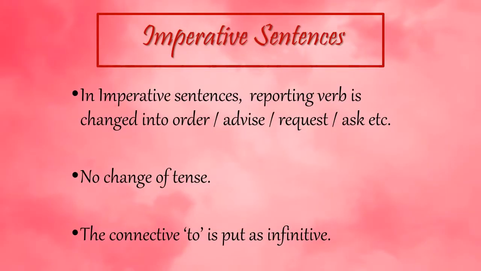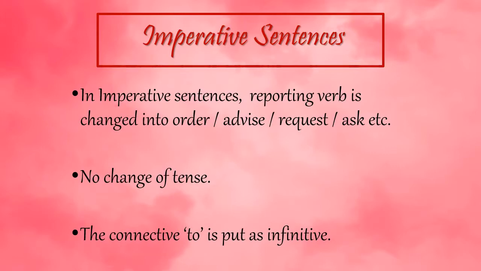The third type of sentence is imperative sentences. In imperative sentences, the reporting verb is changed into order, advise, request, ask, etc. Now, in assertive sentences, we used to use said as reporting verb, and in interrogative sentences, we used to use ask or inquire.